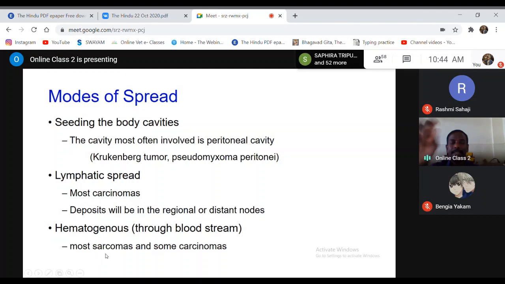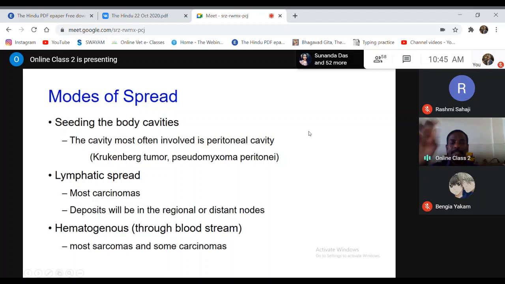Then there is another route of transmission, that is the hematogenous route. Hematogenous spread mostly takes place in case of sarcomas. Sarcomas generally metastasize by the hematogenous route. Hematogenous means through blood circulation.